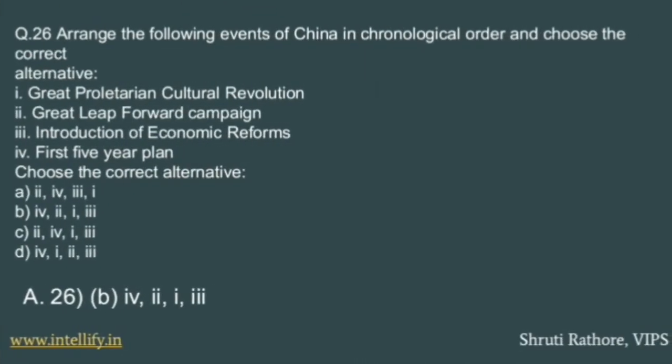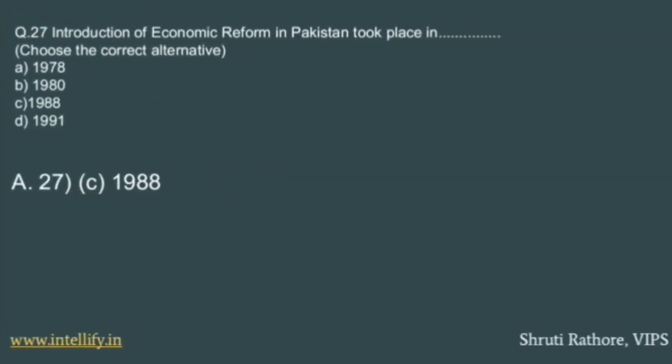Moving forward with question number 26. Arrange the following events of China in chronological order and choose the correct alternative. As you can see, there are four options. The answer B is the correct alternative, in which first is 4, second is 2, third is 1 and fourth is 3. Moving forward with question number 27. Introduction of economic reform in Pakistan took place in dash. Choose the correct alternative. The correct alternative is 1988, that's the C option.